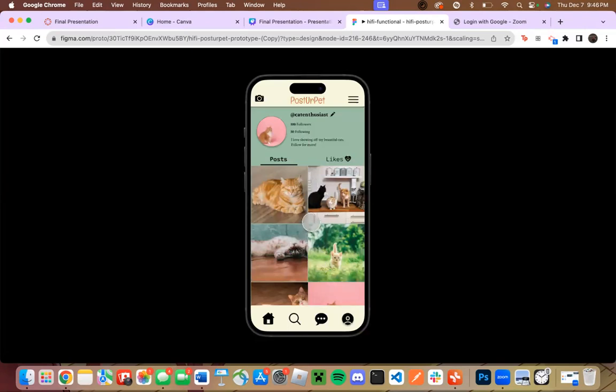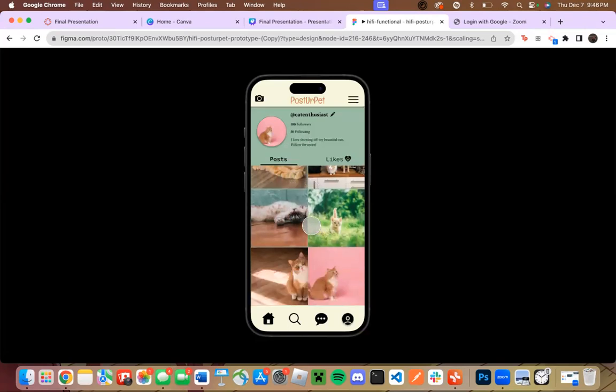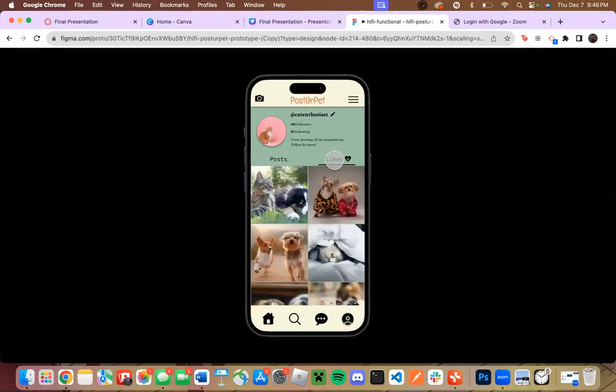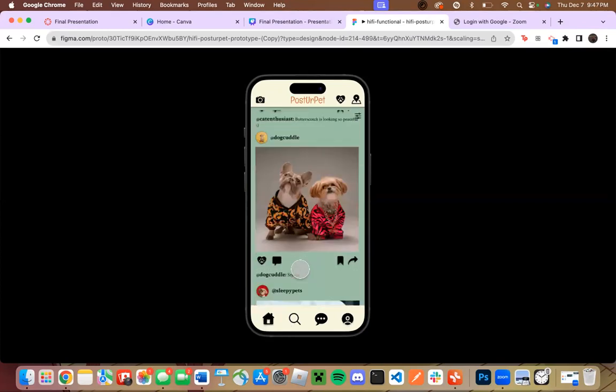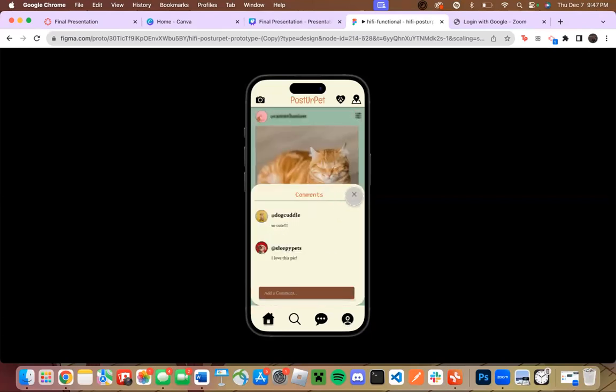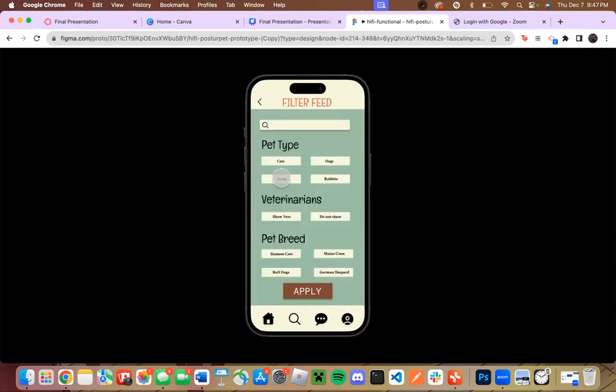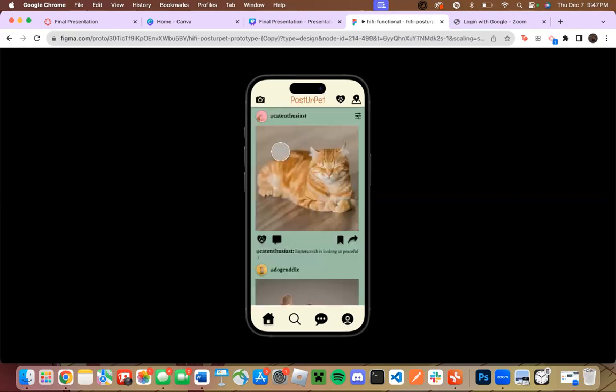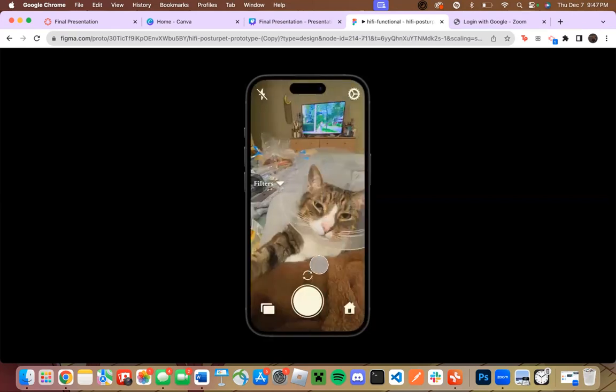There is already a profile made, but the user can scroll through their posts as well as see the posts that they have liked. Here they could edit their profile, etc. On the home page, the user can scroll through the feed as well as comment on a post or share a post. And up here we have our filter option for filtering certain pet types, veterinarians, and pet breeds, and that would change the feed. In the top left, we have the camera option where the user can use filters or post pictures of their pets however they want.